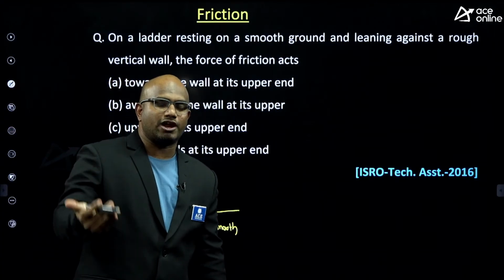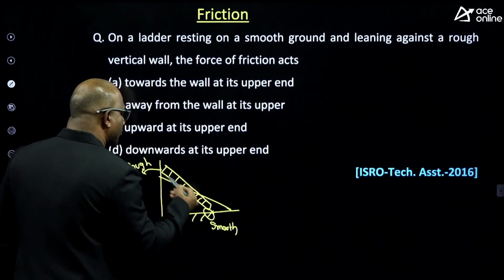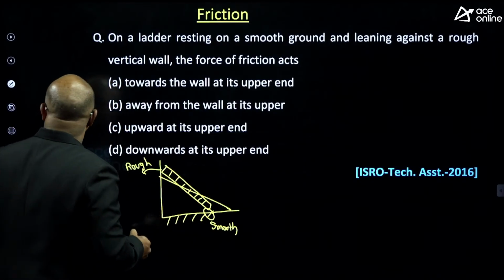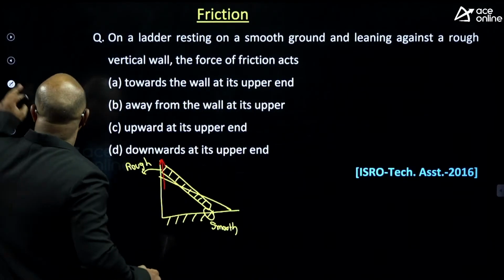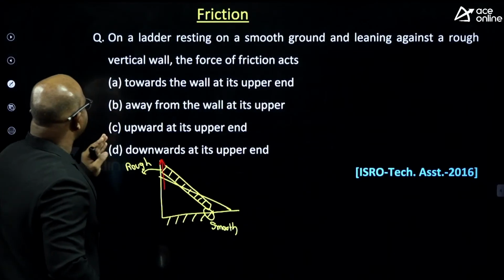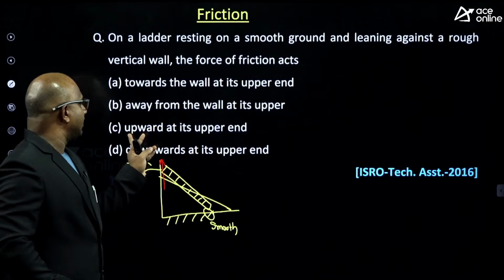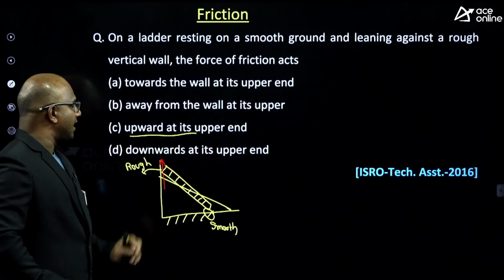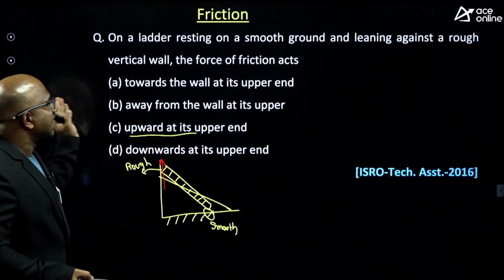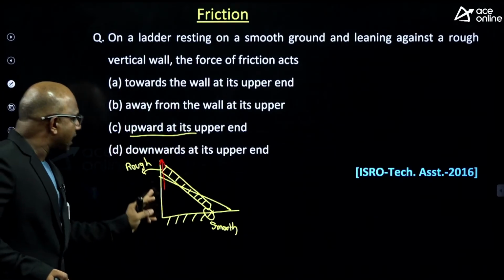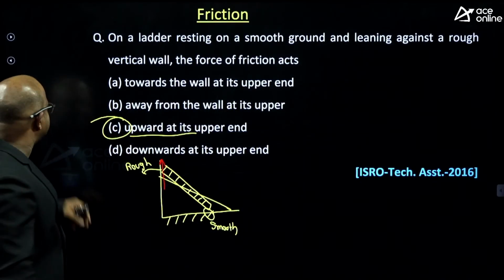Or if you are climbing on the ladder, how will it move, guys? Move up or slide down? It will simply slide down. So your motion will be downward. How is the friction at this location, guys? It will be upward. So here, the direction of the friction force is always upward at its upper end. Yes, it is upward at its upper end, guys. It's given towards the wall, no, there is a normal reaction, guys, away from the wall. It's upward at its upper end. It is matching with option C, guys.